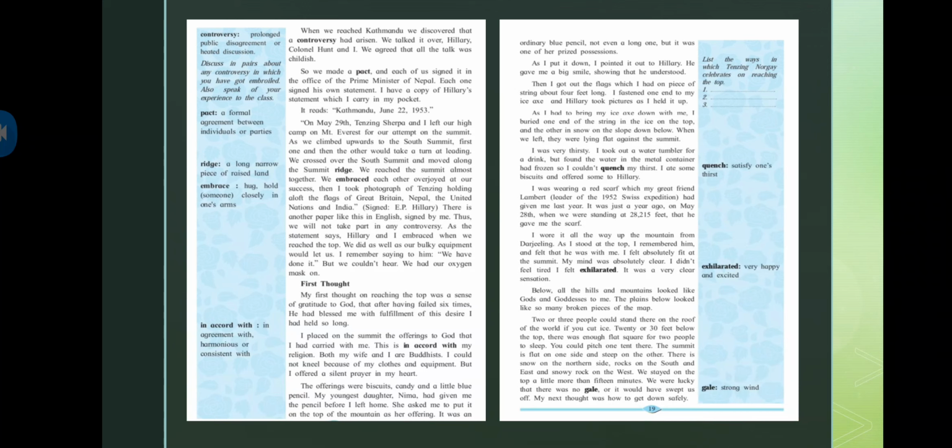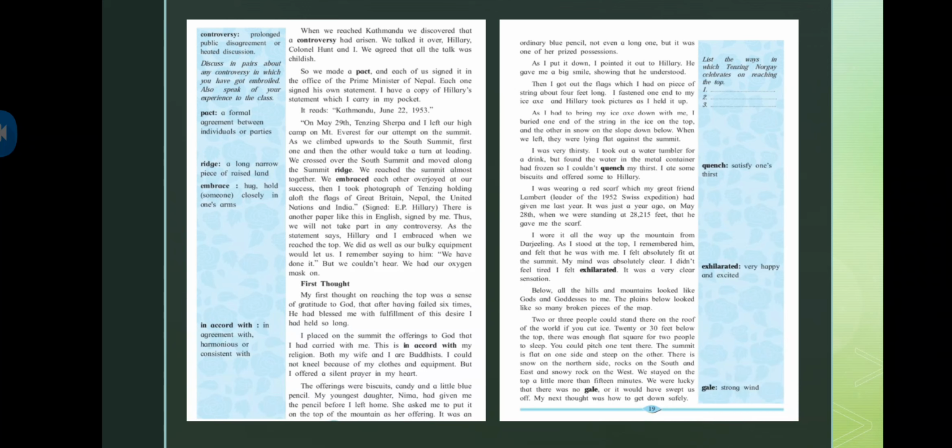Two or three people could stand there on the roof of the world. If you cut ice 20 or 30 feet below the top, there was enough flat square for 2 people to sleep. You could pitch one tent there. The summit is flat on one side and steep on the other. So what he is saying, you can even pitch one tent over there. If we go 20 or 30 feet below the top, there is enough flat space for two people to sleep.